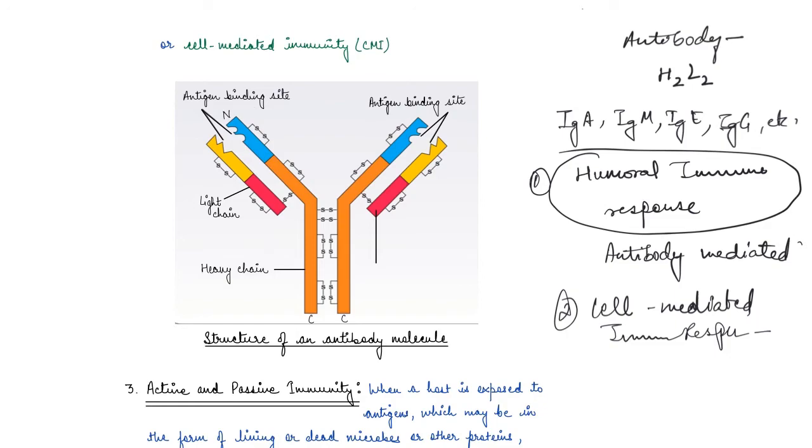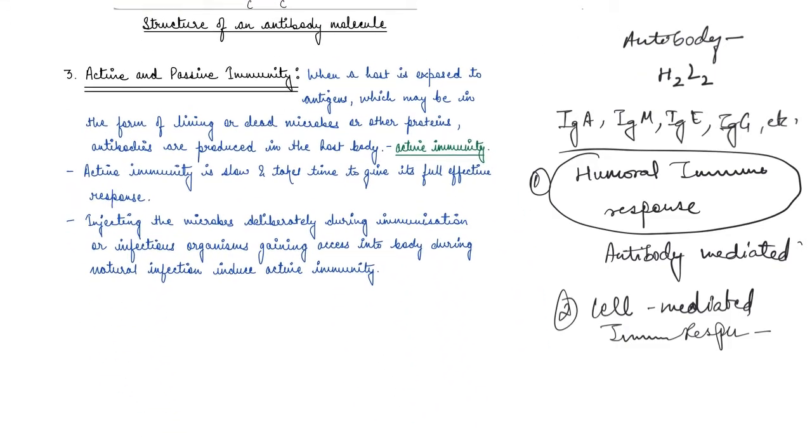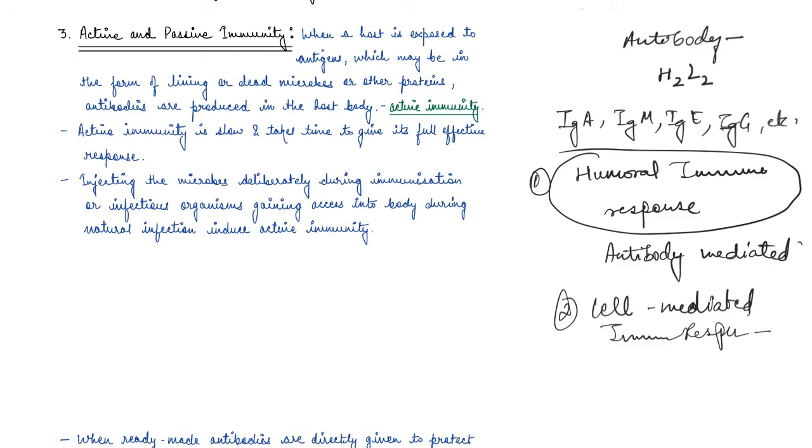Now, guys, the third type of immunity is active and passive. We have seen innate immunity, we have seen acquired immunity, which is memory based for the body. The third type of immunity is active and passive. Say when a host is exposed to an antigen, which may be a living or a dead microbe or any protein, antibodies are produced in the host body. This type of immunity is called active immunity, right? Active immunity is slow and it takes time to give its full effective response, right?